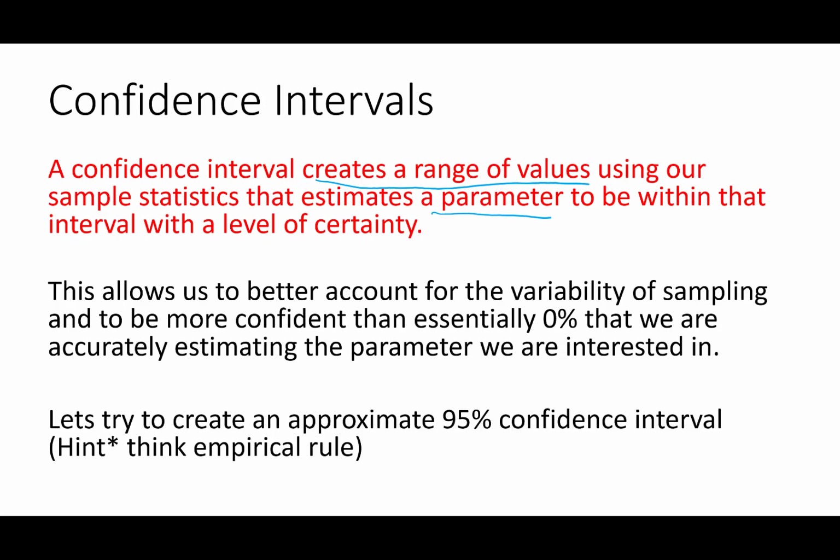The reason I chose 95% as our arbitrary confidence level is because it's one of the values of our empirical rule. Our empirical rule says if we go a certain number of standard deviations each way on a normal distribution, we'll capture a certain percentage. 68, we had to go 1 standard deviation each way. 95, we had to go 2 standard deviations each way. And 99.7, we had to go 3 standard deviations each way. So by creating a 95% confidence interval, we were going 2 standard deviations away from our sample statistic. Now let's see how we would calculate those confidence intervals that we were looking at.